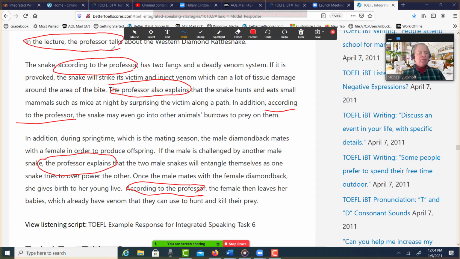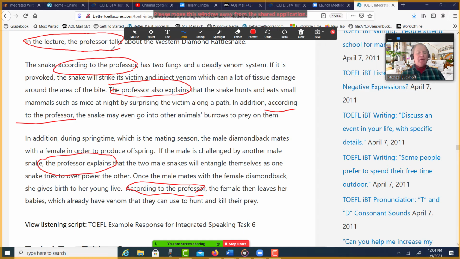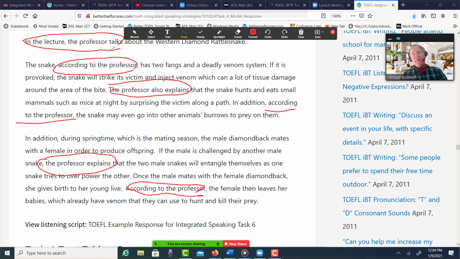In addition, during springtime, which is the mating season, the male diamondback mates with a female in order to produce offspring. If the male is challenged by another male snake, the professor explains that the two male snakes will entangle themselves as one snake tries to overpower the other. Once the male mates with a female diamondback, she gives birth to her young live. According to the professor, the female then leaves her babies, which already have venom, that they can use to hunt and kill their prey.